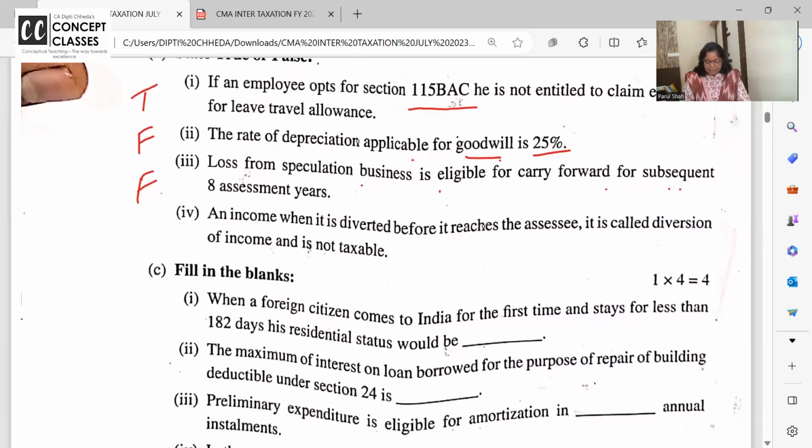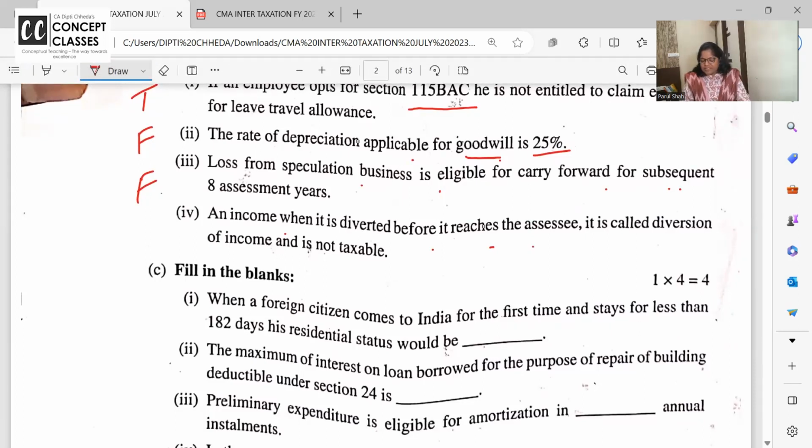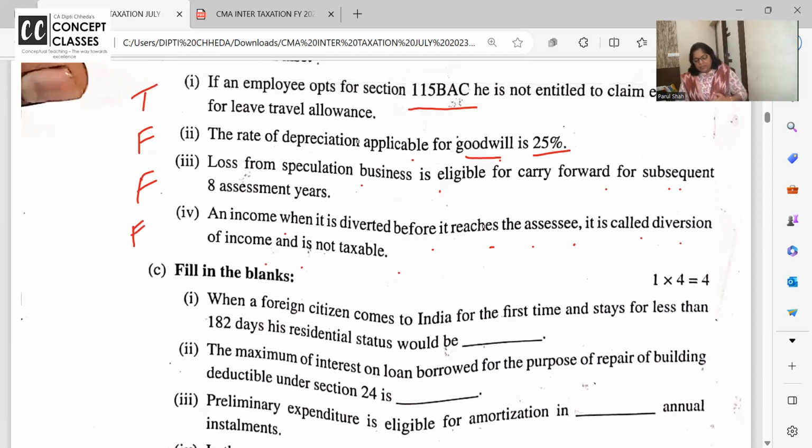Yes. Chalo, next. An income, when it is diverted before it reaches the assessee, is called diversion of income, and it is not taxable. This is false. You know why? Now there could be different views, but this is why I think it is false.